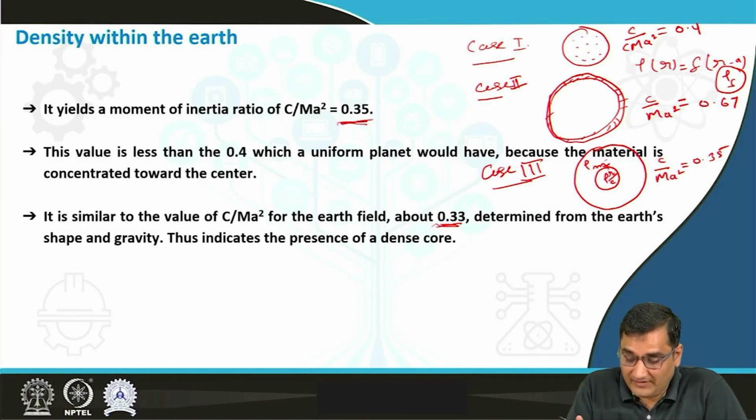So we can say that these cases indicate that a dense core is there at the center of the Earth, which further indicates that there is a much denser material inside the body of the Earth, near the center of the Earth.